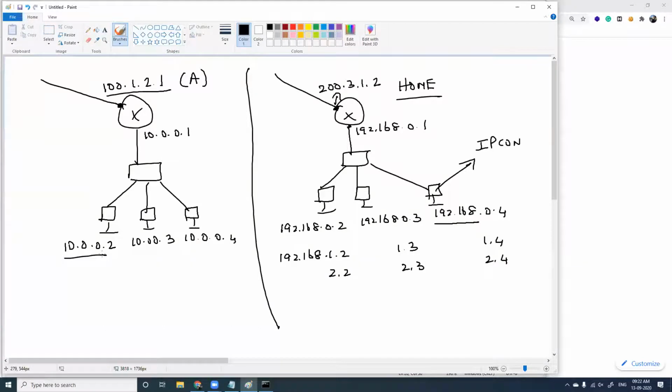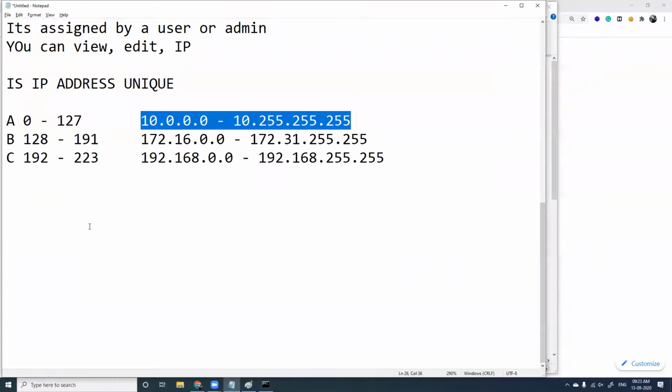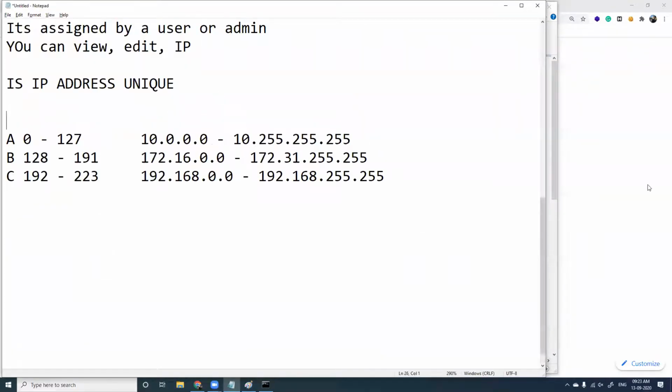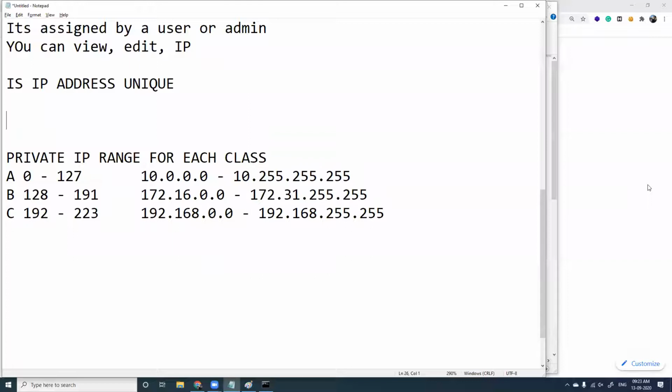So now coming to the question of whether an IP address is unique or not. If someone in an interview asks you if an IP address is unique, you can ask them back which IP address they are speaking about. So this is the private IP range here, the private IP range for each class. Fine. For the first time, it will be hard to remember the numbers, but it comes with practice.